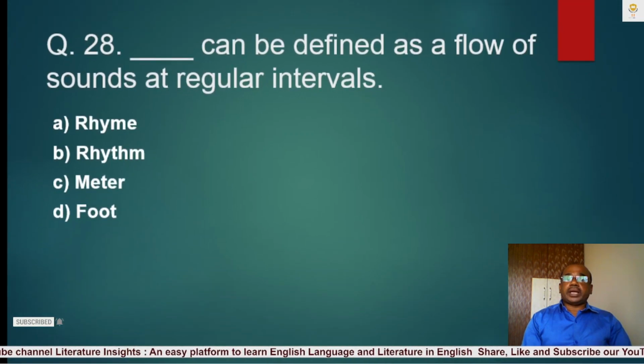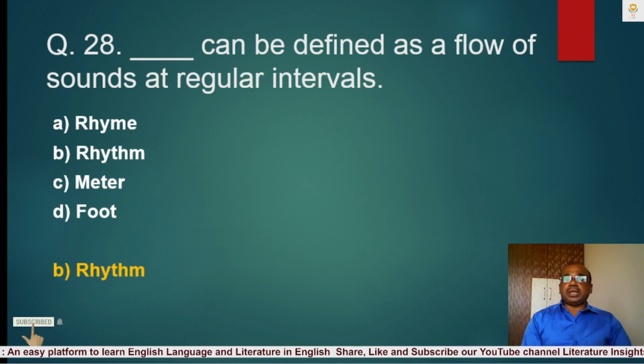Question number 28. Blank can be defined as a flow of sounds at regular intervals. A. Rhyme, B. Rhythm, C. Meter, D. Foot. The correct answer is B. Rhythm. Rhythm can be defined as a flow of sounds at regular intervals in English poetry.